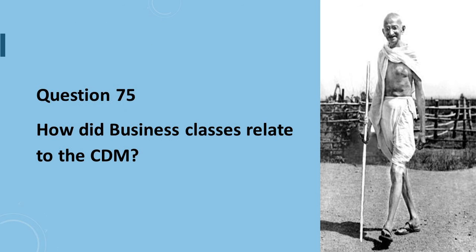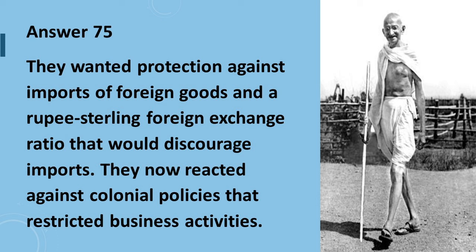Question 75 is, how did business classes relate to the civil disobedience movement? Answer to question number 75 is, they wanted protection against imports of foreign goods and a rupee sterling foreign exchange rate that would discourage imports. They now reacted against colonial policies that restricted business activities.